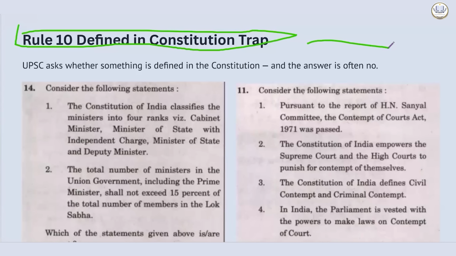But if it is written defined in a law or an act or in a statute, then the probability of it being correct is almost 90%. Why so? Because acts are elaborate and they give definitions. So there is a very high probability that in a particular act it must be defined. In the Constitution, the definition, etc., is very hard to find.